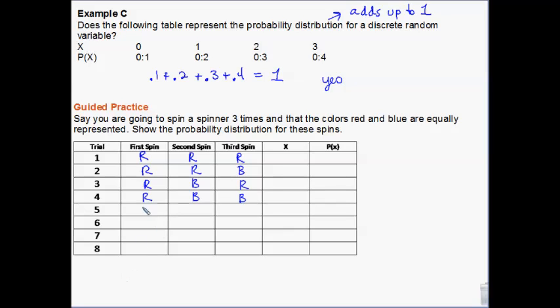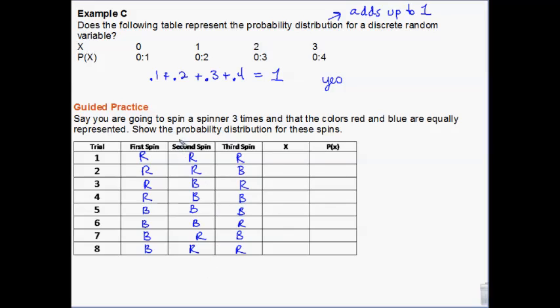Does that make sense? Then I have to do blue first. And I can get 3 blues. I can get 2 blues and a red. I can get a blue, a red, and a blue, or I can get a blue and 2 reds. So it's combinations. If we were doing a 4th spin, we would keep going because we would have more reds and more blues. So to know how many to go down, you just start with one thing, and when you've exhausted all the possibilities with that being first, then you pick the next one to be first and create all those possibilities. Did that make sense?